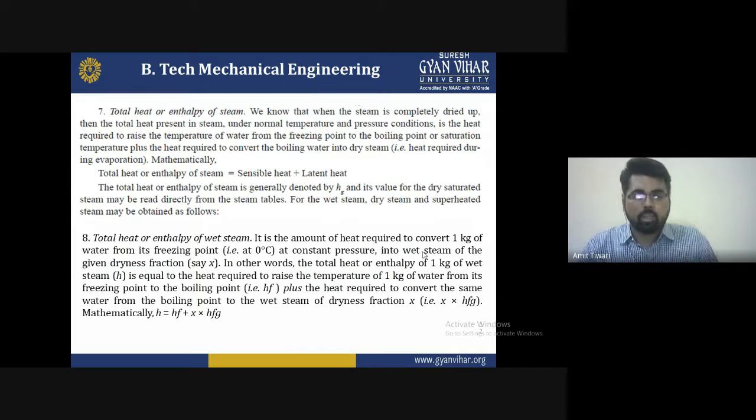Now, seventh is the total heat, or the enthalpy of the steam. We know that when the steam is completely dry, this is the total heat present in the steam under normal temperature and pressure conditions. This heat is required to raise the temperature of the water from the freezing point to the boiling point or saturation point, plus the heat required to convert the boiling water into dry steam. Therefore, mathematically, we can express the total heat or enthalpy of the steam as equal to the sensible heat plus the latent heat.